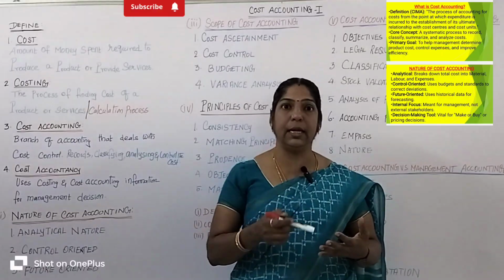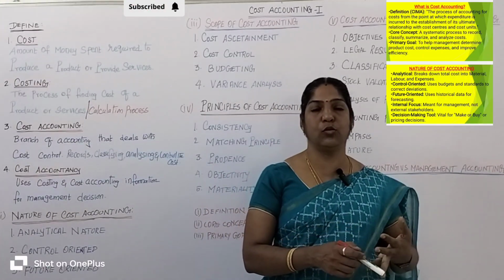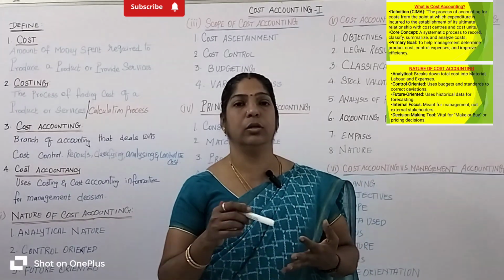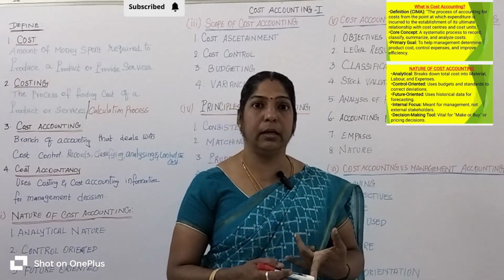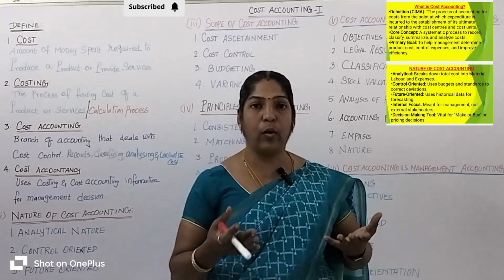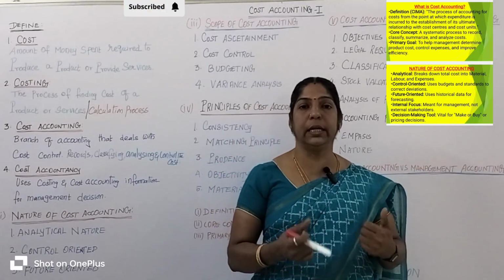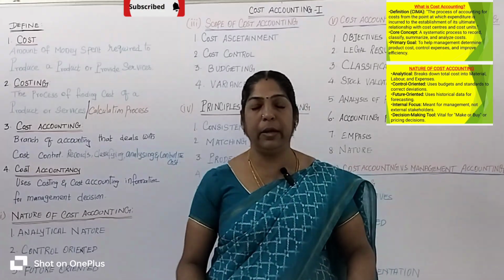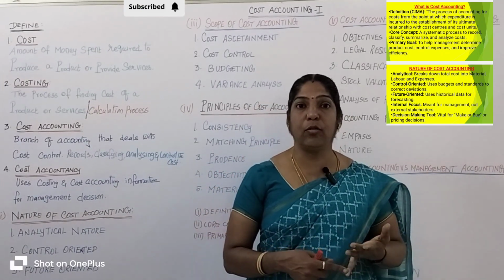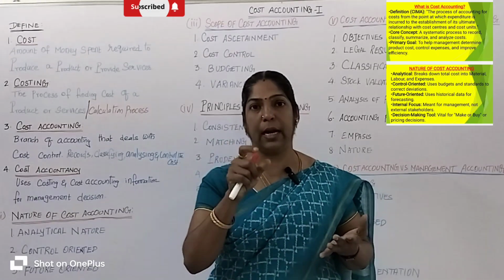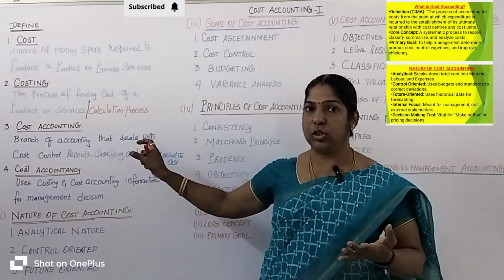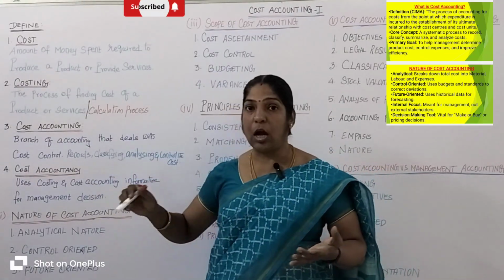that is analyzing. Recording and classifying means raw material cost, labor cost, overhead cost, other expenses cost. Analyzing means finding why the production cost increases, maybe because petrol charges increase and it reflects on all the charges, or why labor cost increases. Analyzing plays a major role in cost accounting. That is called cost accounting. Let's come to cost accountancy.